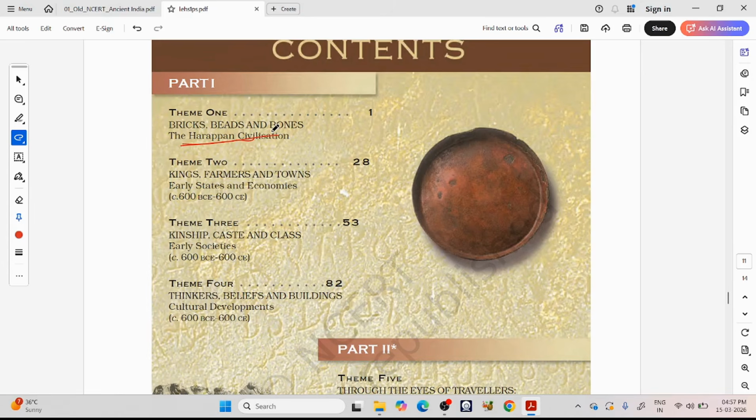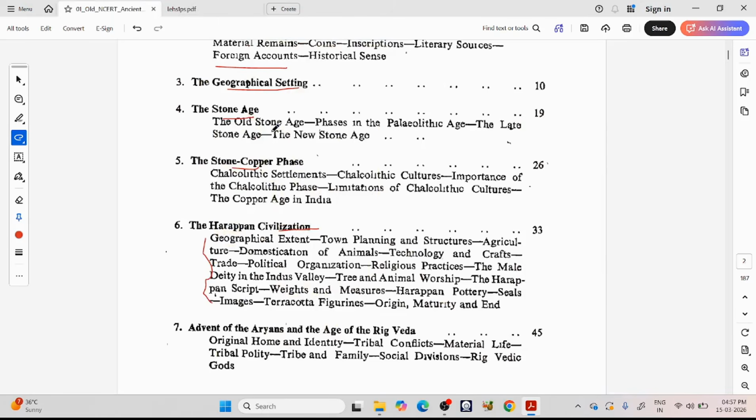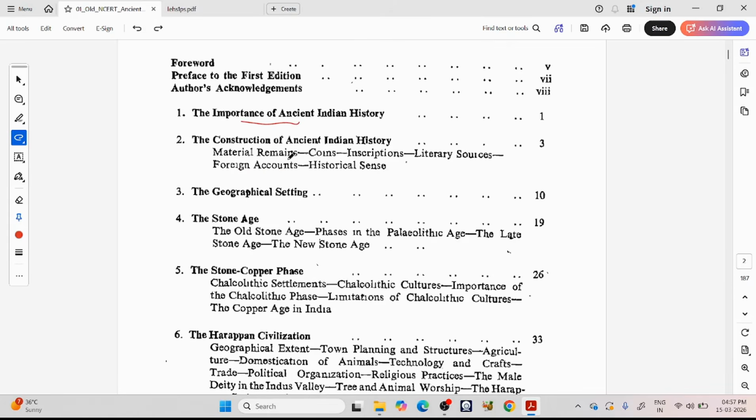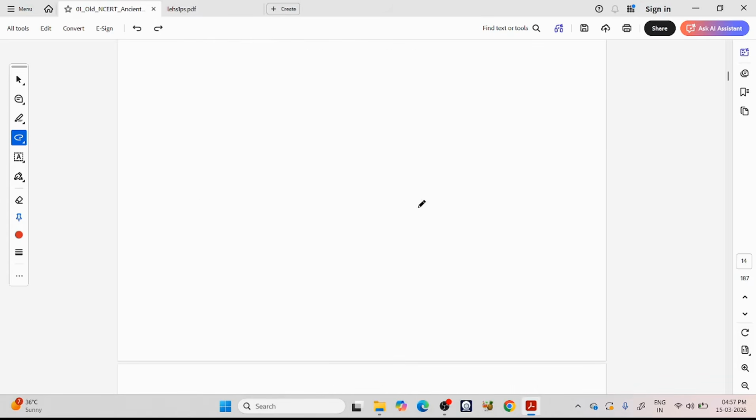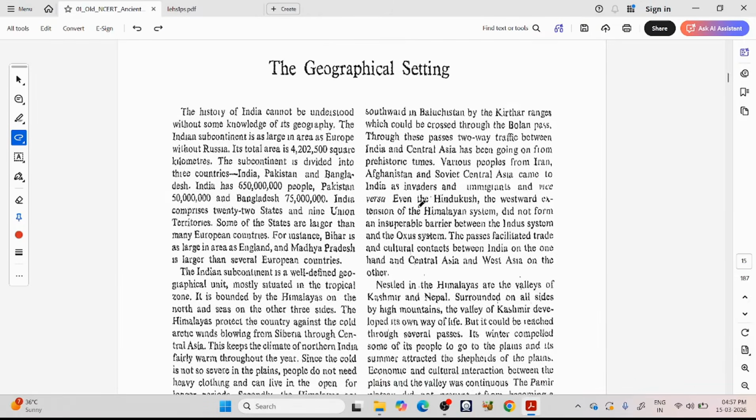If I provide any notes, I will provide them in the description. Let us focus on the reading of the class. I will be doing a continuous reading. Let us start from the third chapter, geographical setting, because the first two chapters are not relevant for the exam. So I'm going directly to it, and without wasting any time, I'm starting.